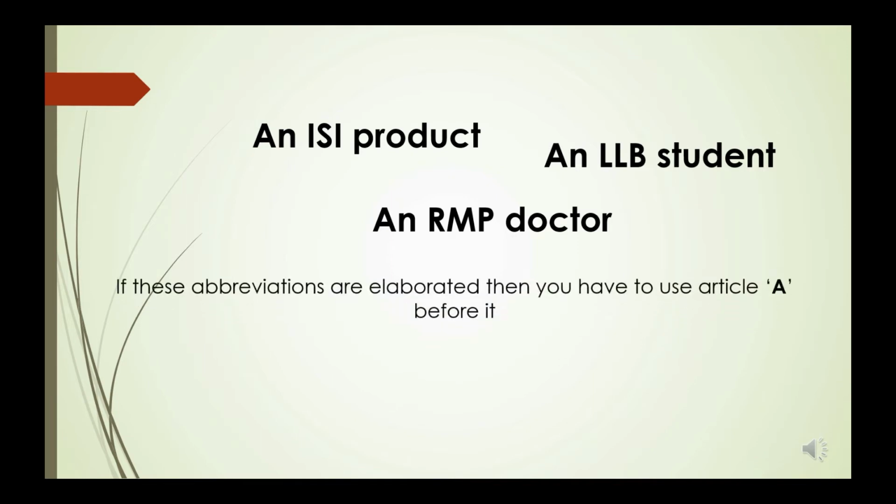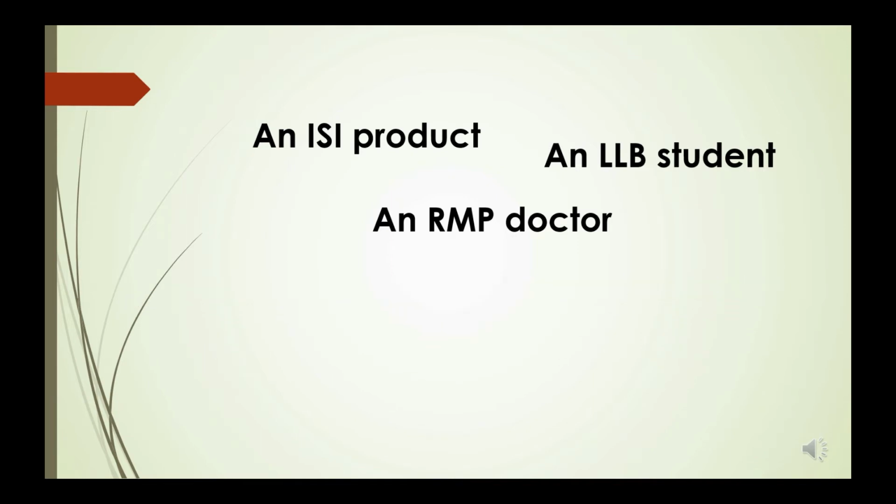In all these cases, all the abbreviations are pronounced as individual letters. So the article an is placed before it.